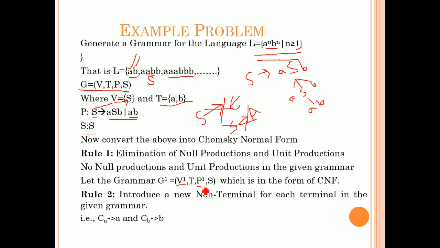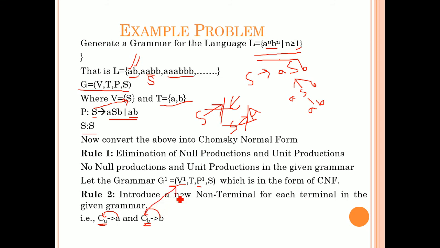Okay. So, what is the rule 2? Introduce a new non-terminal for each terminal in the given grammar. What are the terminals we have? A, B. For A, I am introducing a new non-terminal CA, and for B, I am introducing one more non-terminal, that is CB. Now, these two are new non-terminals which must be added to the variable set V dash.